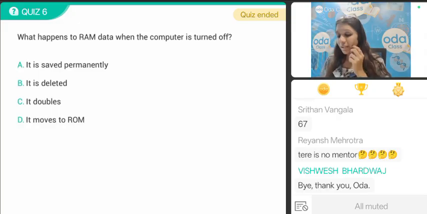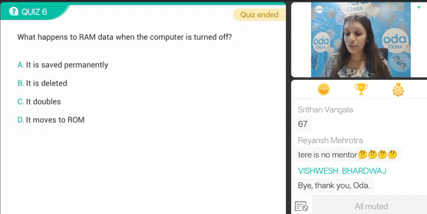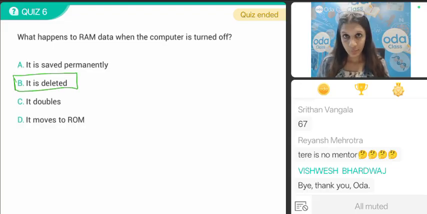Okay. So what happens to the data when the computer is turned off? Obviously it is deleted. Option B, it is deleted. Okay? Now, next question.